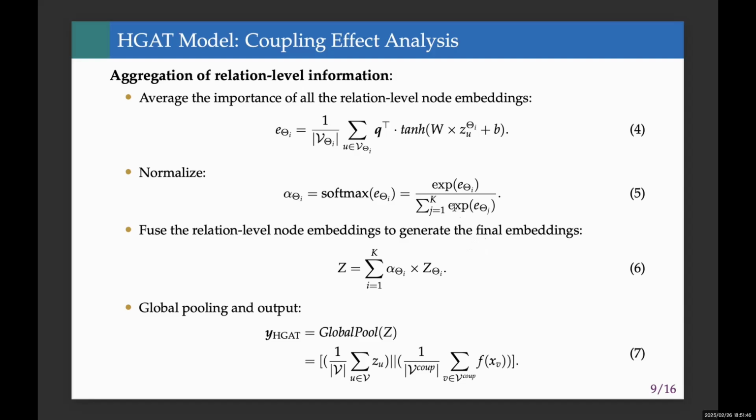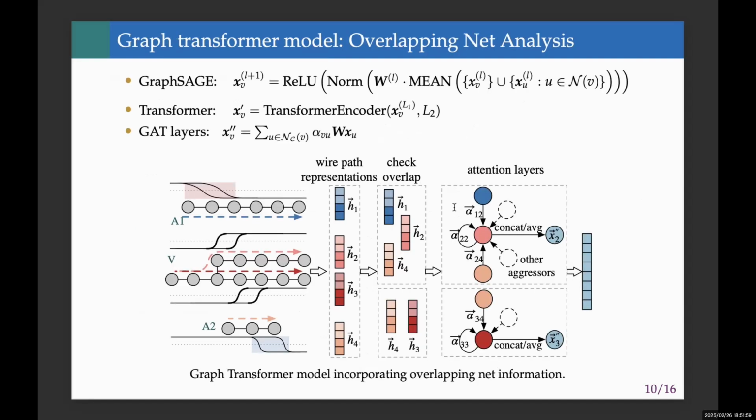By combining intra-relation and relation-level information and emphasizing coupler nodes, the HGAT model can provide a robust understanding of how the coupling effects from aggressors influence the victim net. Next, we propose a graph transformer model to handle timing window overlaps between the victim and the aggressor nets, which includes graph stage layers to aggregate local resistance and capacitance features, and transformer layers to capture global dependencies across paths, relying on learned structural relationships without explicit positional encoding.